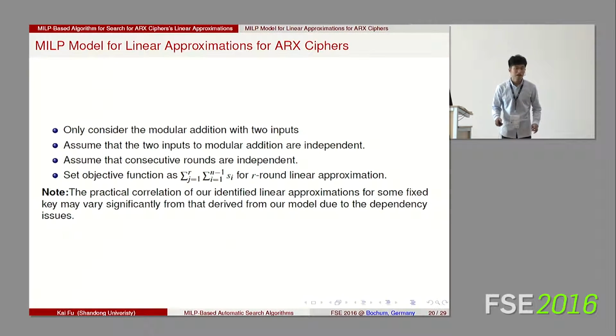Now we can construct our MILP model for linear approximation. There are also some restricted conditions in our model. We only consider the modular addition with 2 inputs, and we assume the 2 inputs and consecutive rounds are independent. So due to the dependency issues, the practical correlation of our identified linear trails may vary from that derived from our model.